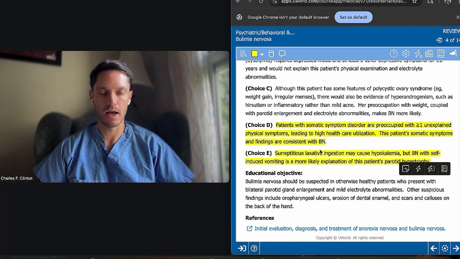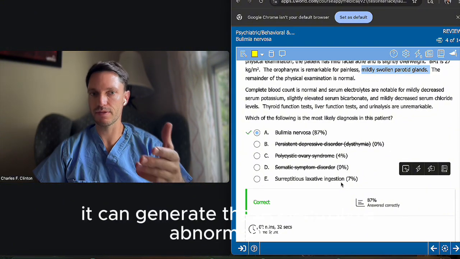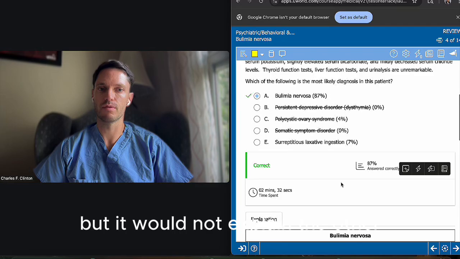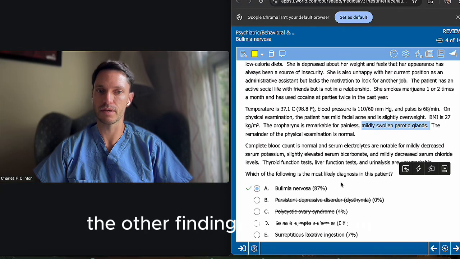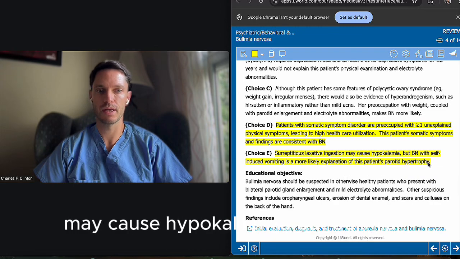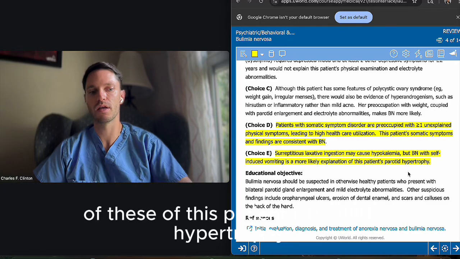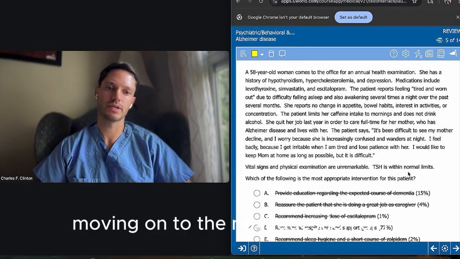And I was on the fence between that one and surreptitious laxative ingestion because if you use laxatives hidden or surreptitious, it can generate these electrolyte abnormalities, but it would not explain the other findings in this patient. So it was more bulimia than anything else. It says surreptitious laxative ingestion may cause hypokalemia, but bulimia with self-induced vomiting is more likely explanation of this patient's parotid hypertrophy. Moving on to the next question.